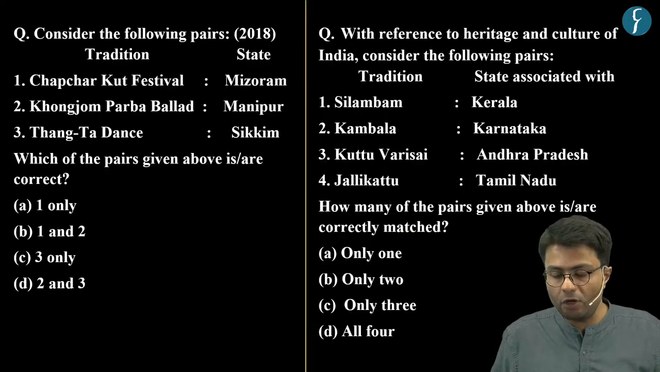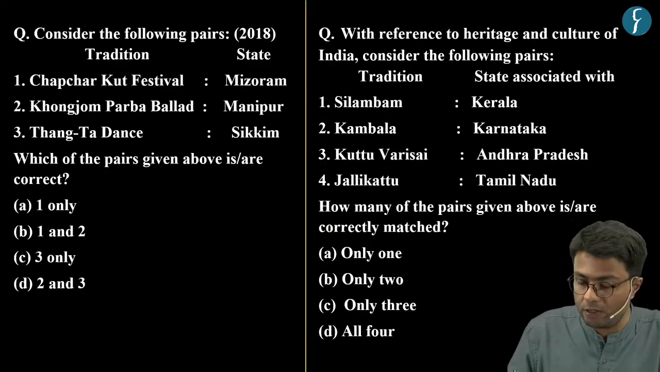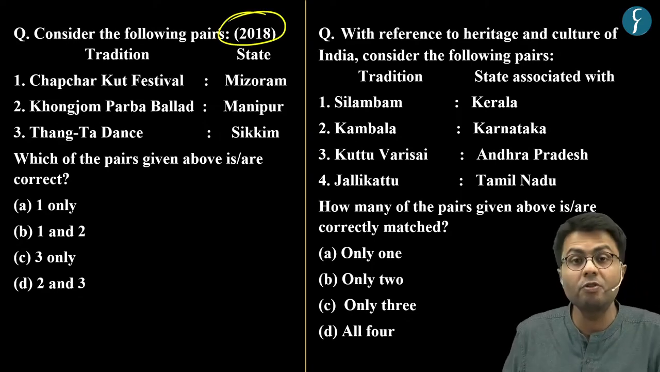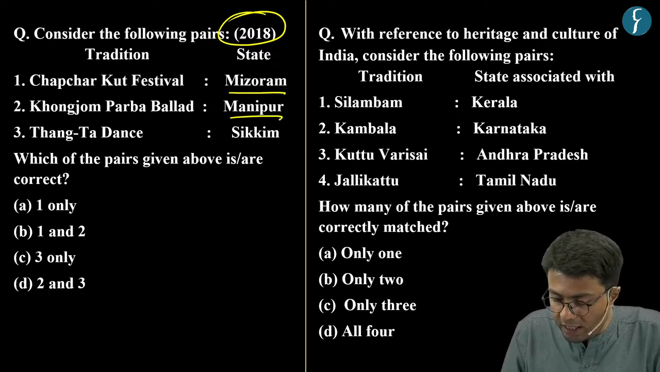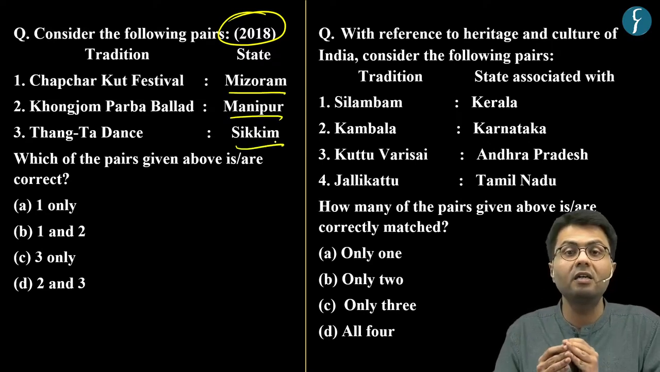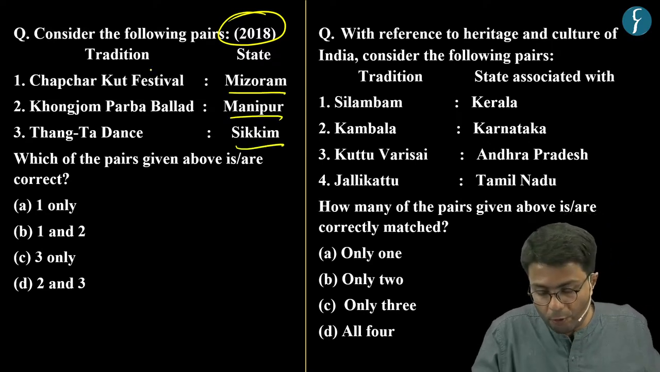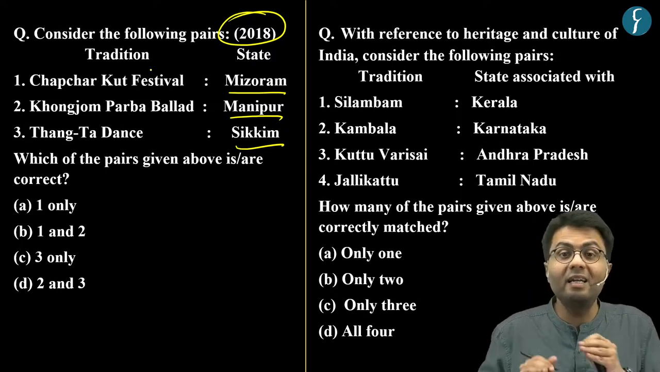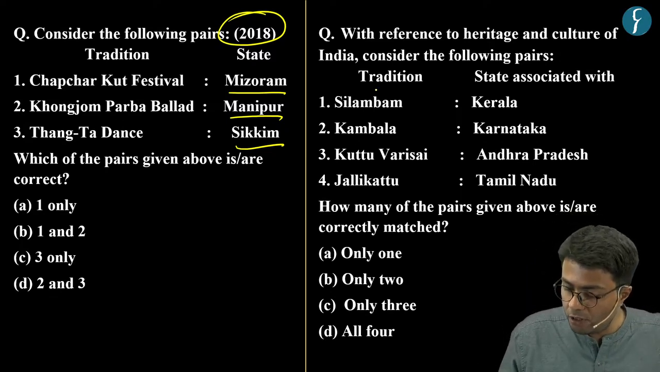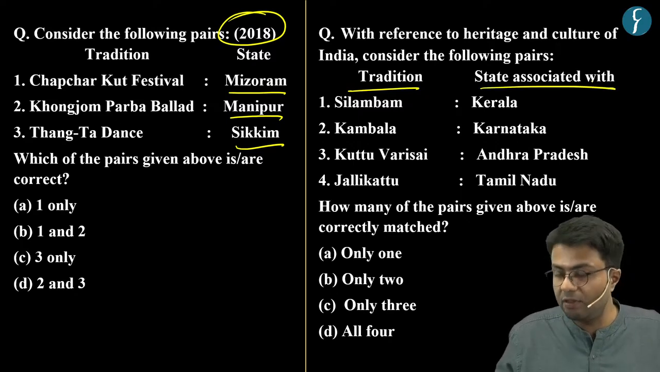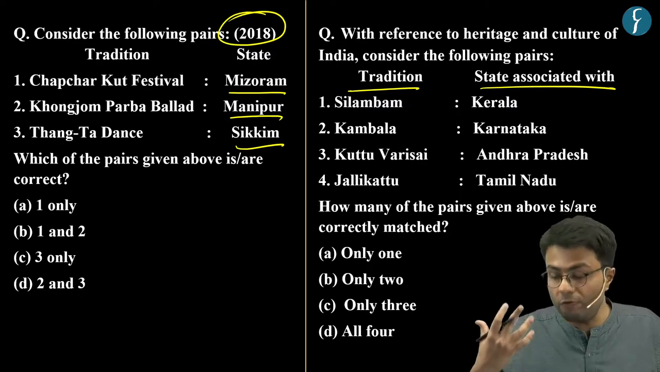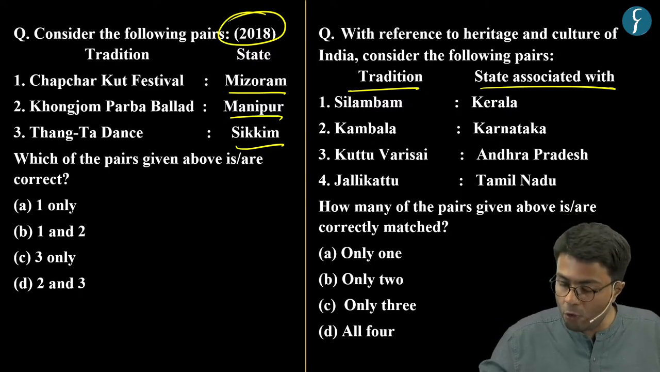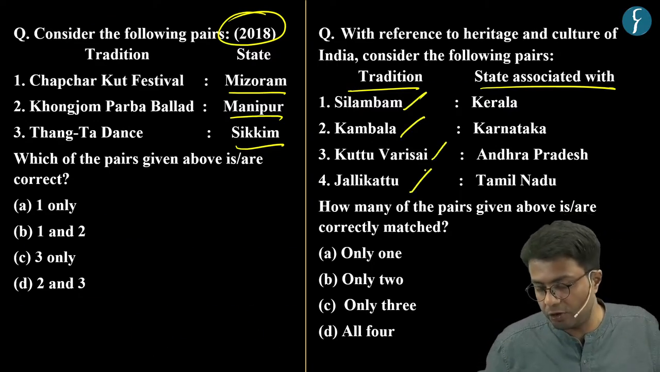Further, a question on regional festivals was asked in the prelims of the year 2018, where several northeastern festivals were asked in a question. Hence, let us consider this model question on traditions and the state that are associated with this tradition. But before solving this model question, let us know more about these four traditions.